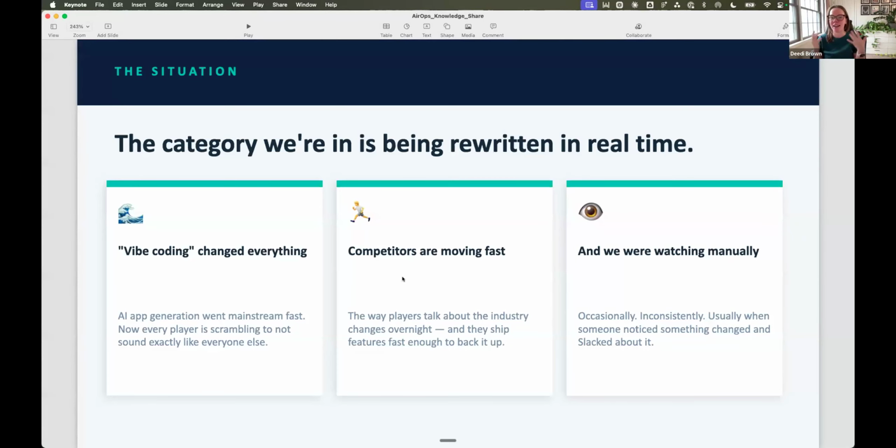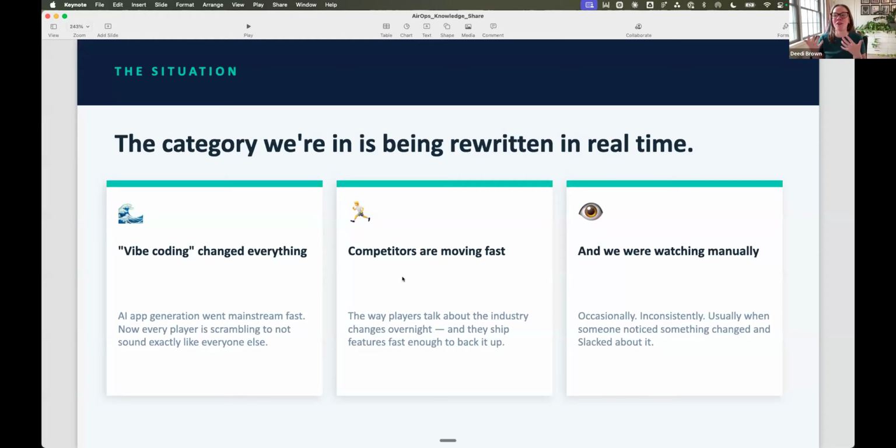Vibe coding came on. We're talking about vibe coding today. It changed everything. It went mainstream really fast. The problem is that all of these players are really struggling not to sound exactly like everybody else. It's chat with AI to build apps. I could say that, and you could think of probably 10 different companies that I could be describing. So everybody's constantly trying to figure out how do we not sound like everybody else.